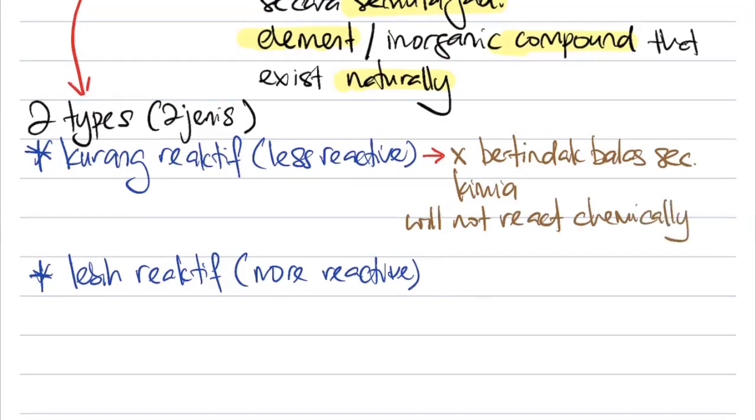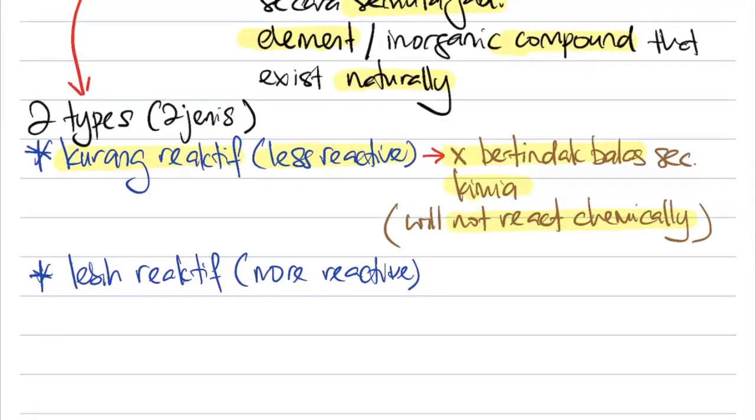So the keyword here is that if it is less reactive, it will not react chemically. That's how you remember it. Kalau dia kurang reaktif, dia tidak akan bertindak balas secara kimia. That means nothing happened. It remains there. After 1,000 years, after millions of years, how it is inside the tanah, that is how it will be after 1,000 and millions of years.